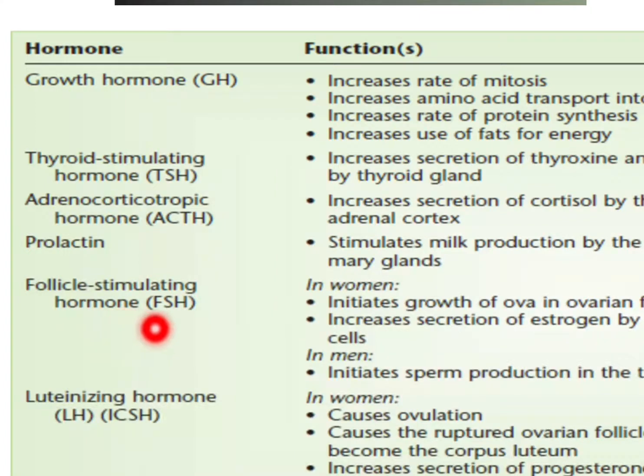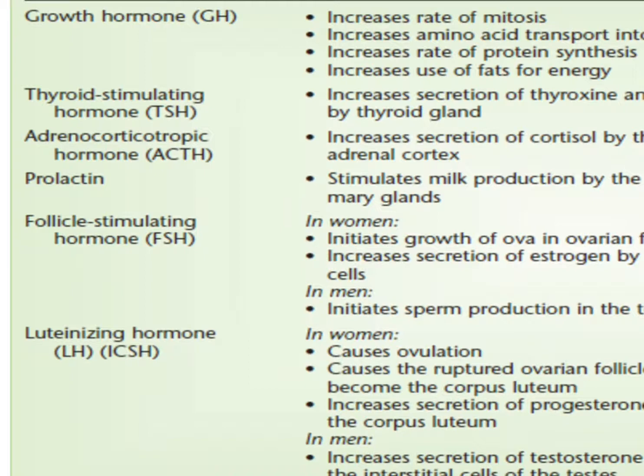The follicle stimulating hormone, which is a pituitary tropin, in women initiates the growth of ova in ovarian follicles. It increases the secretion of estrogen by follicle cells. Whereas in men, it initiates sperm production in the testes.